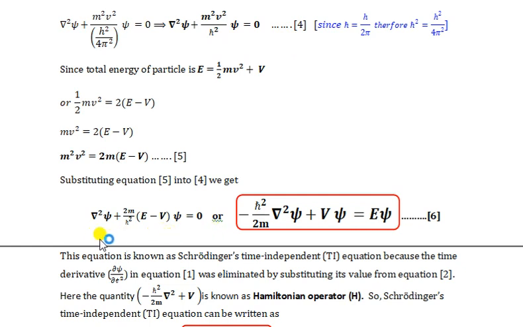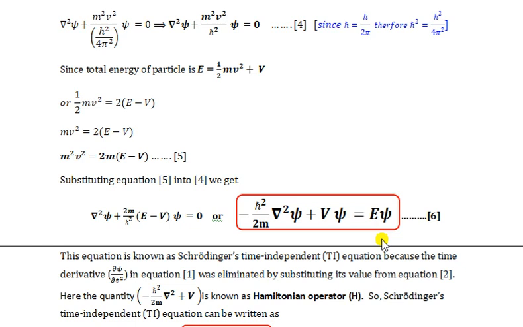This is the time independent Schrodinger equation, or this equation can be written as minus h cross square over 2m del 2 psi plus V psi equal to E psi. This is time independent because the derivative del 2 psi over del t2 in equation 1 was eliminated by substituting its value from equation 2.